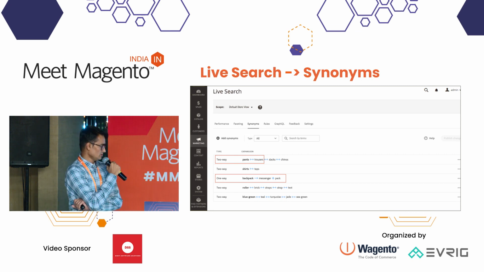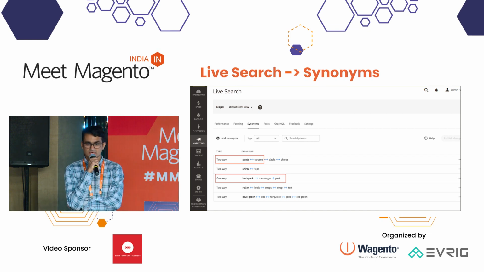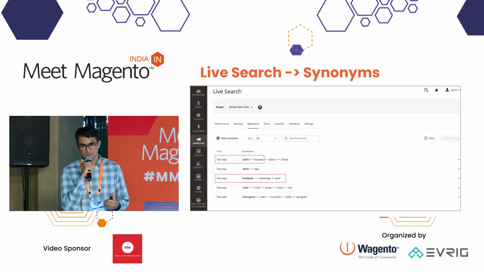In this case, when a customer searches for a backpack, they can also find the messenger pack. But when they search for a messenger pack, they will not find the backpack. So it allows you to control the search result for your shopper, and you can define that using the concept of synonyms in live search.